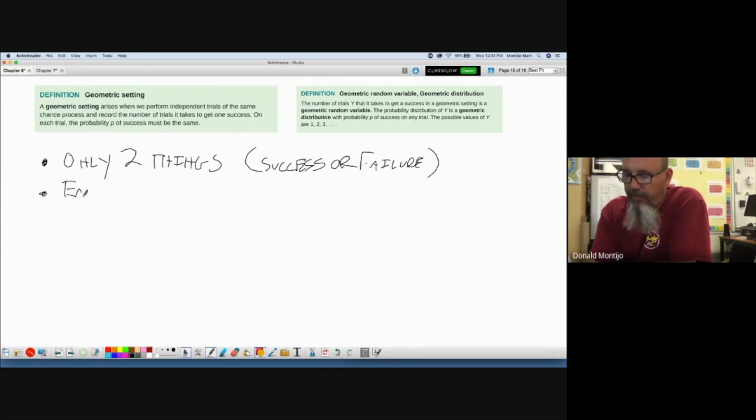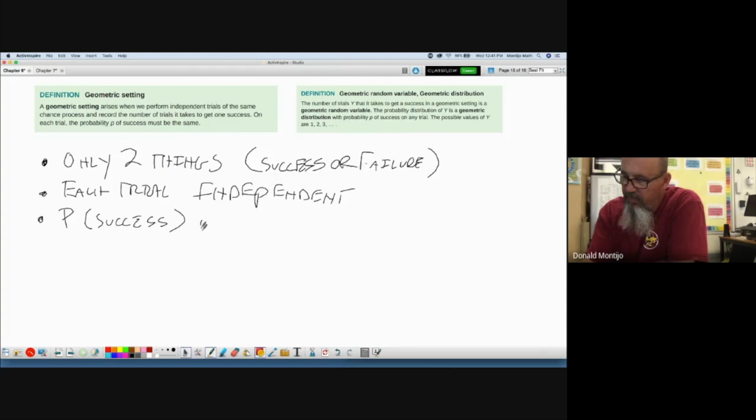Each trial is independent. Hey, we've seen those two before. Those were the same rules for binomial. Only two things can happen. Each trial is independent. The probability of success is the same for each trial.